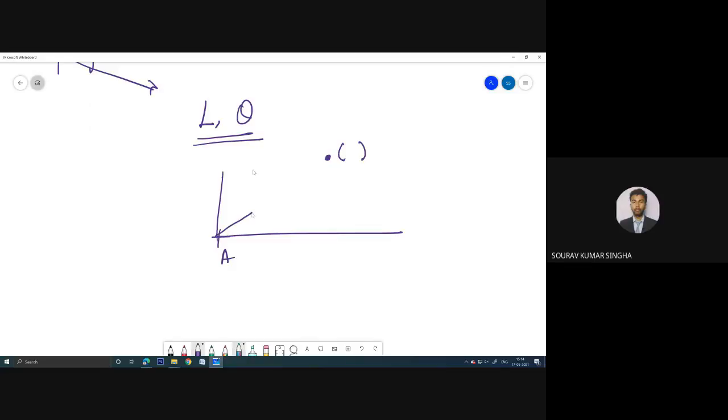If you know this length and if you know this angle, then you can fix this. So what will this distance be? This distance will be L cos theta and this distance will be L sin theta. এই কনসেপ্টটা সবাই ক্লিয়ার তো? এই জিনিসটা সবার জানিস তো?